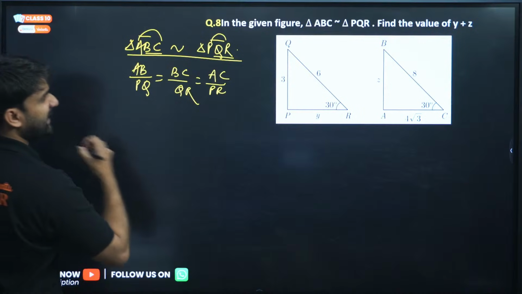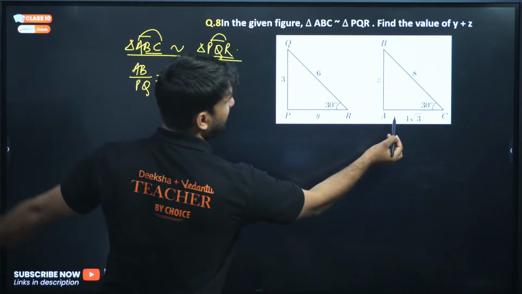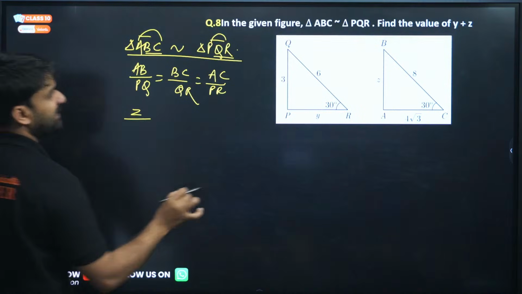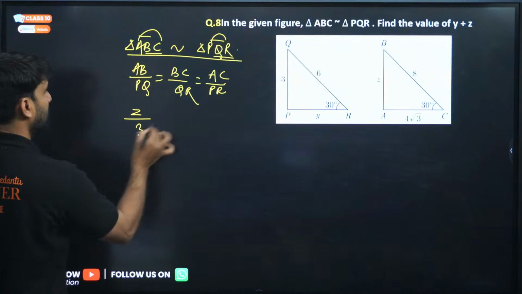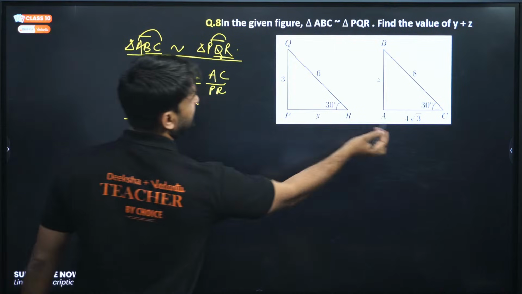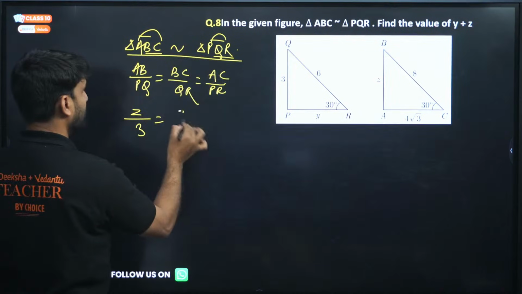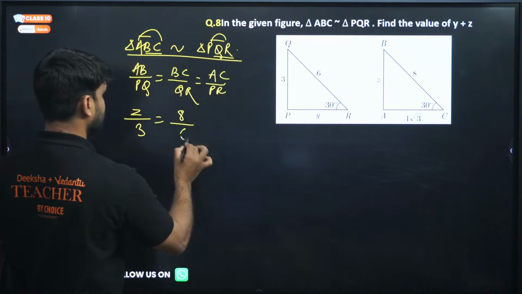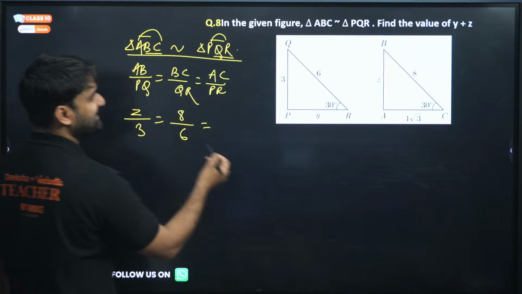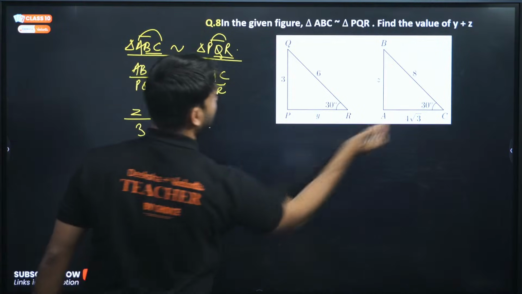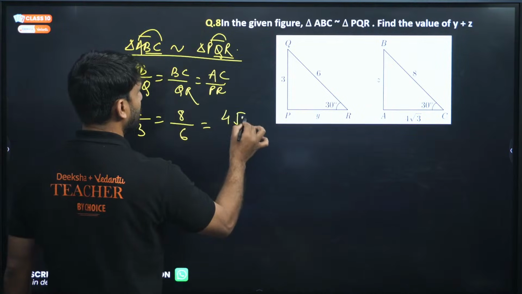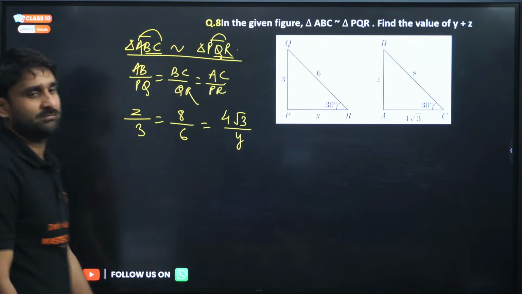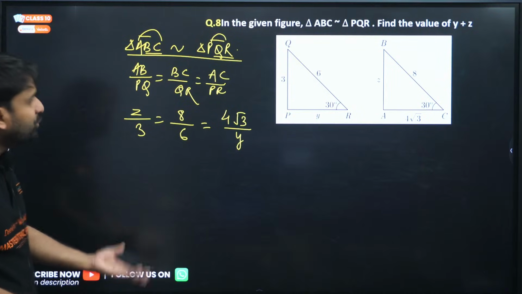Where is AB? AB is Z. We don't know AB, don't worry. Where is PQ? PQ is 3. Where is BC? BC is 8. Where is QR? QR is 6. Very good. Where is AC? 4 root 3. And where is PR? PR is Y.